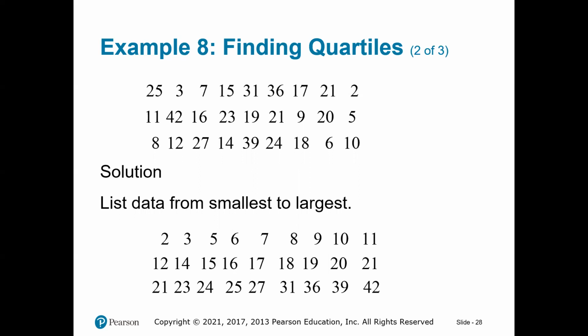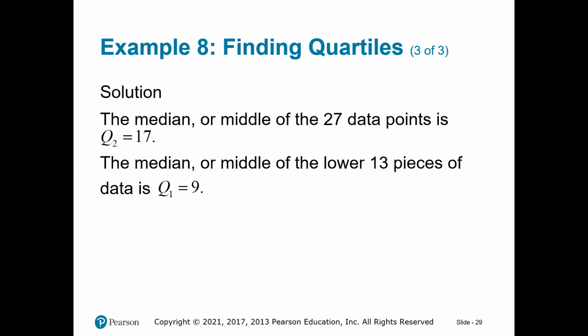If those were costs, you can just interpret that depending on the context in which you're using these numbers. Now, the numbers that are less than 17, which are 2, 3, 5, 6, 7, 8, 9, 10, 11, 12, 14, 15, 16, those numbers, I'm going to look at them just by themselves and find the median of them. Finding the median of them, that would be your Q1. Well, how many numbers are in there? 1, 2, 3, 4, 5, 6, 7, 8, 9, 10, 11, 12, 13. So we have 13. We have an odd number of numbers, so it's easy to get the median.